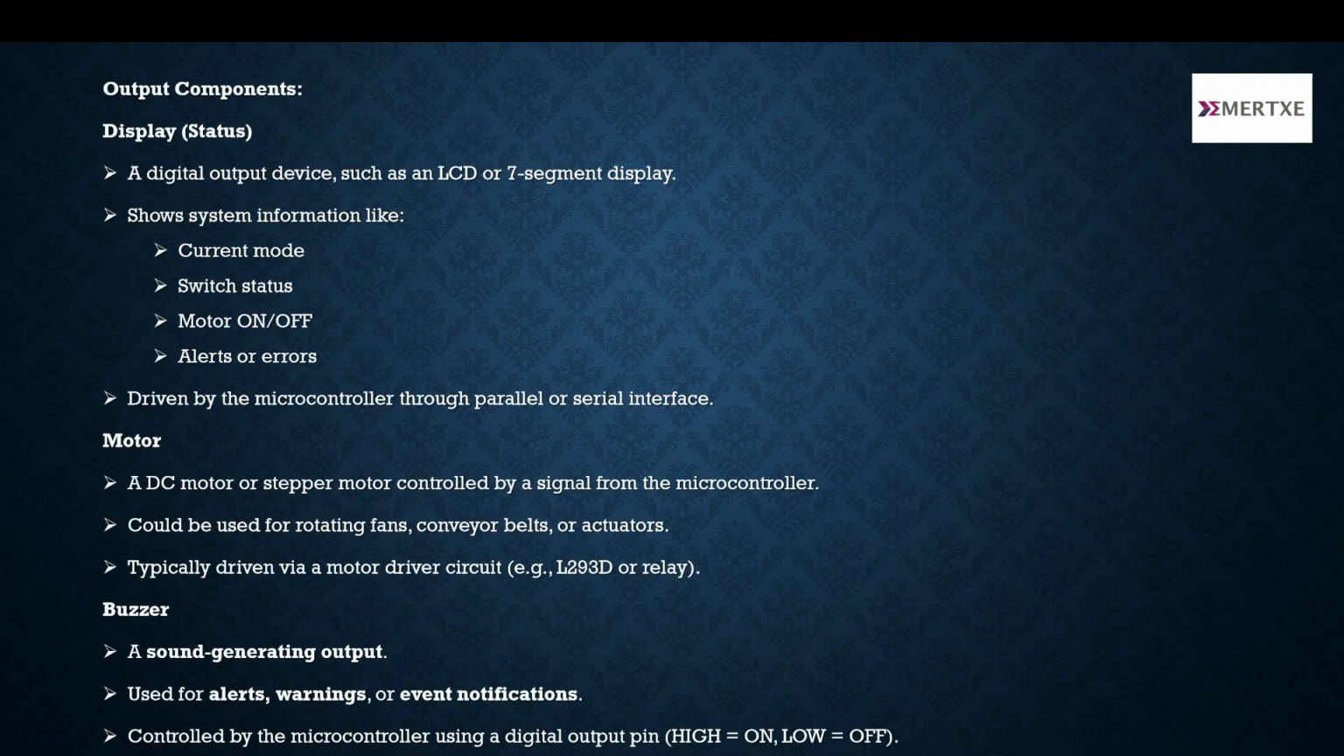And output components. First is the display. A display output device such as an LCD or 7-segment display shows system information like current mode, switch status, motor on or off, and faults or errors, driven by the microcontroller through a parallel or serial interface. Motor: a DC motor or stepper motor controlled by the signal from the microcontroller, could be used for rotating fans, conveyor belts, or actuators, typically driven via a motor driver circuit, for example L293D or a relay.